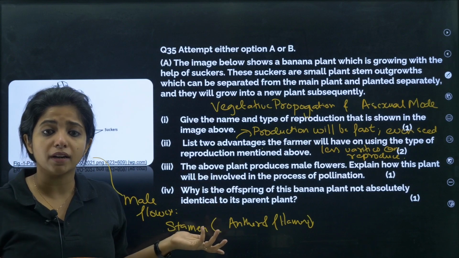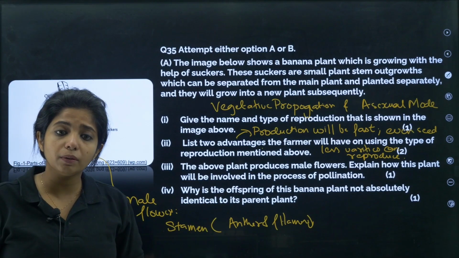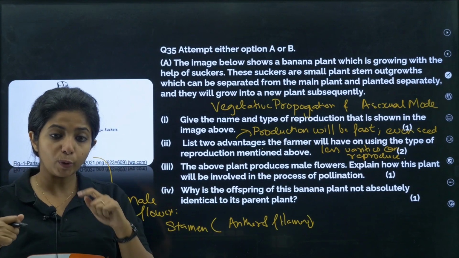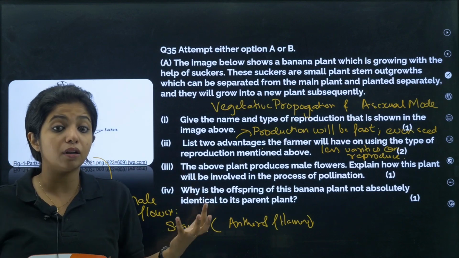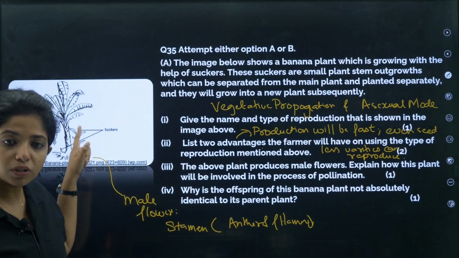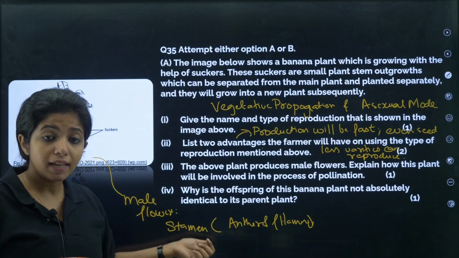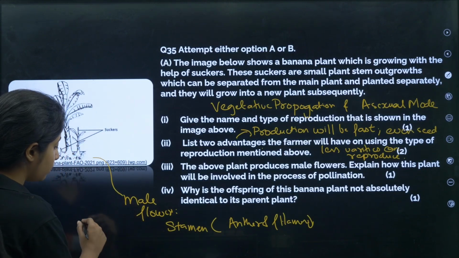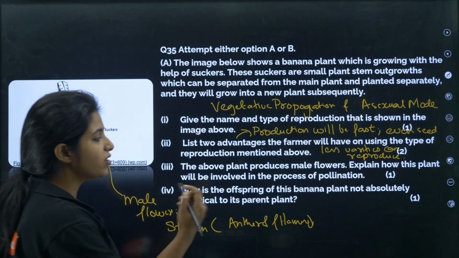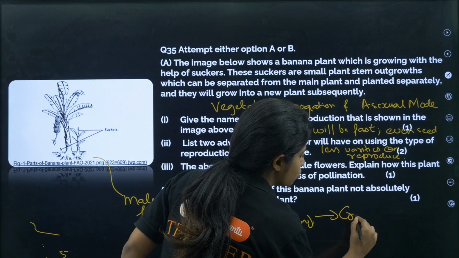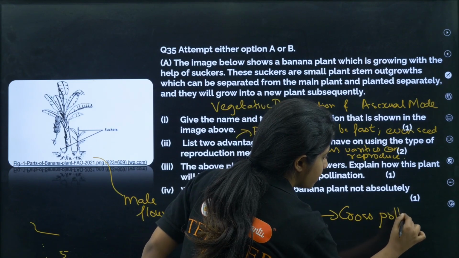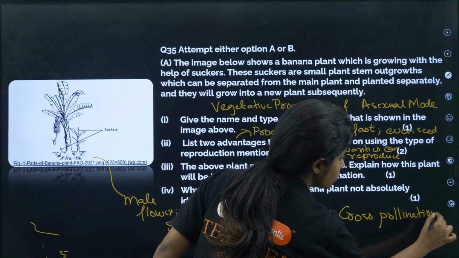It just has the male part. Where is the female part? It does not have the female part. So, what can it do? What can this particular plant do? How can it do pollination? Can it do self-pollination, my dear children? No. It cannot do self-pollination. It does not have the other part, that is the carpel. The female part is not there. So, what can it do? Obviously, there is only one choice that it has. It is known as cross-pollination.